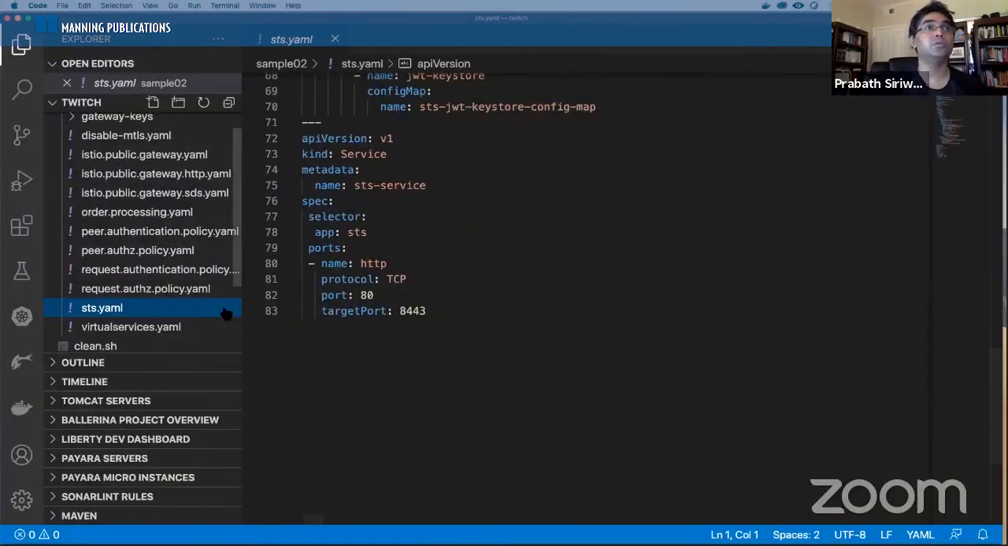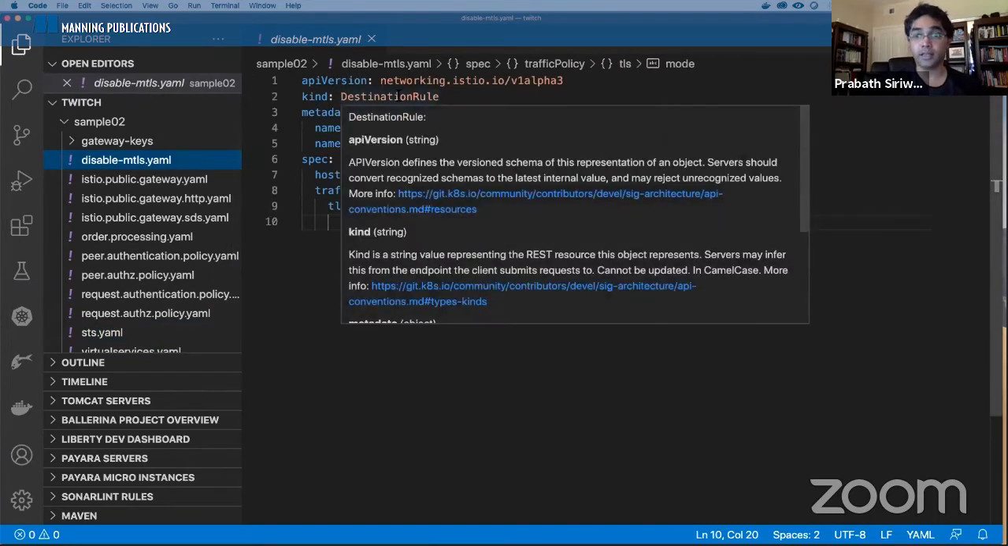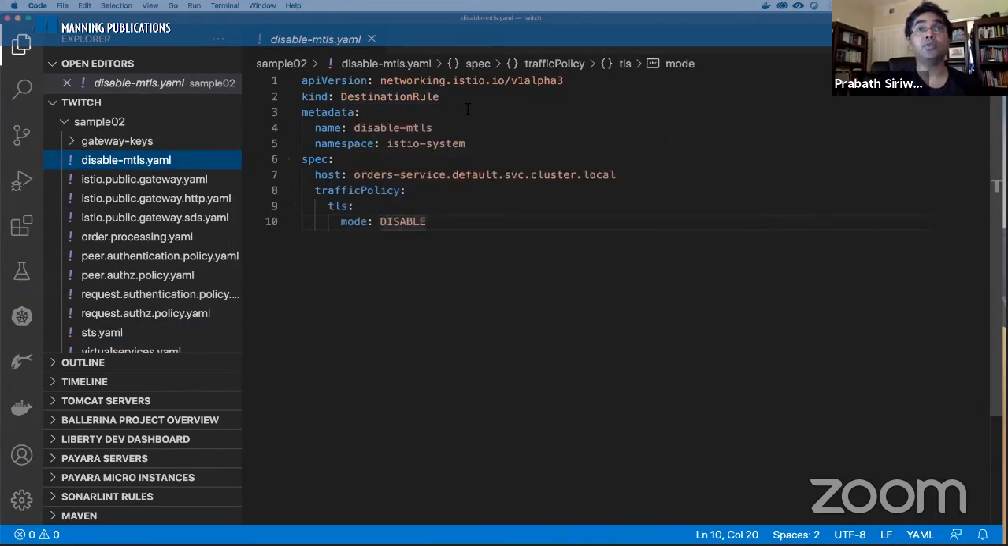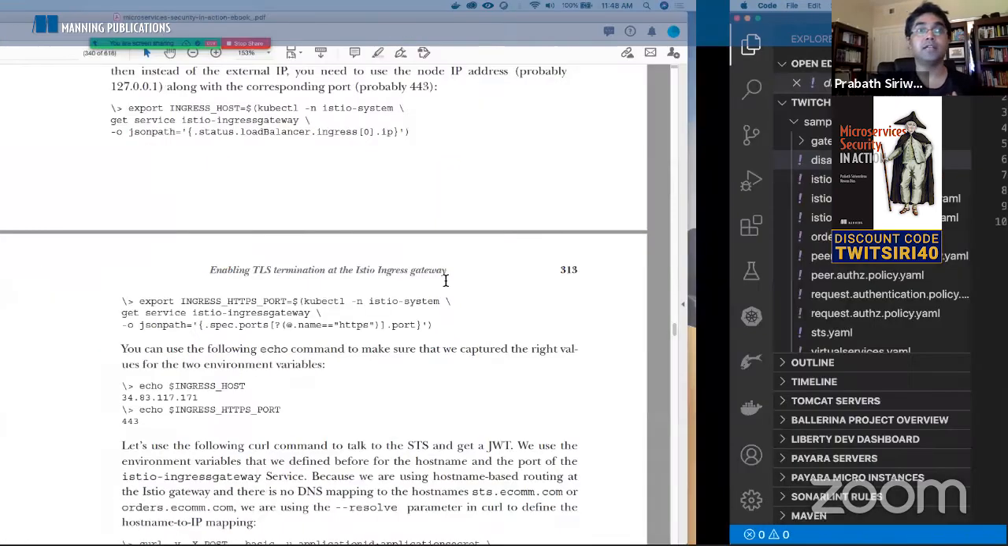You go to the destination rule definition. If you look here, this destination rule we apply to the Istio system namespace. That means this rule will be applicable to any request generated from the Istio system namespace, and it will be applicable only if those requests are going to the orders microservice in the default namespace. This is the fully qualified name of the order processing microservice. And what should you do? It's a traffic policy, disable MTLS, right? So let's apply this policy.